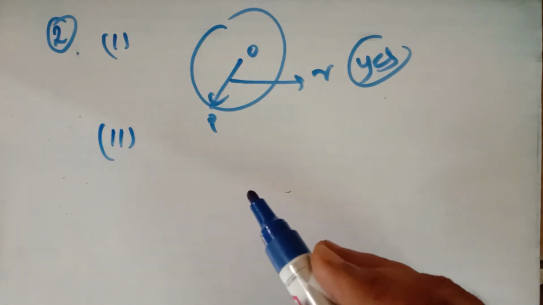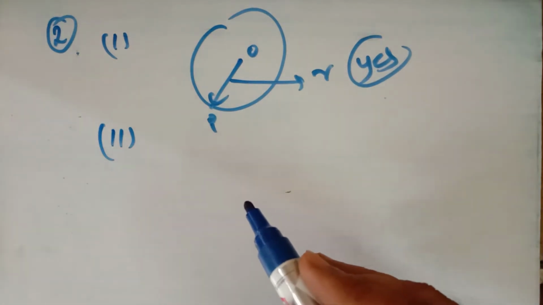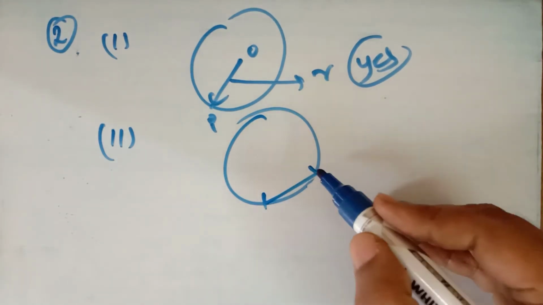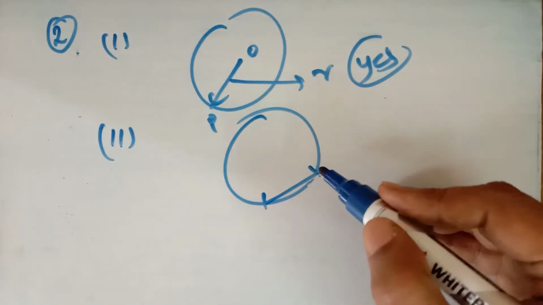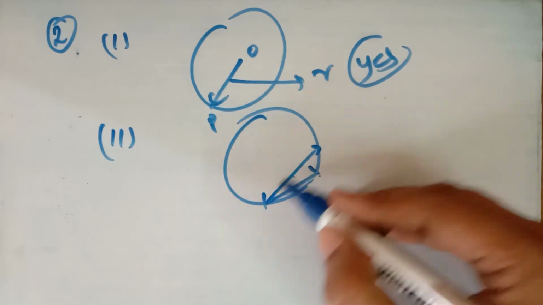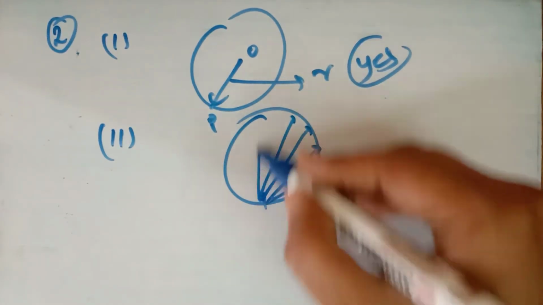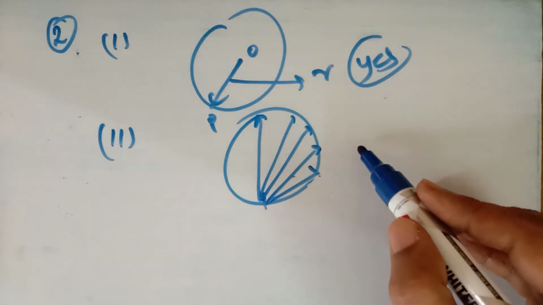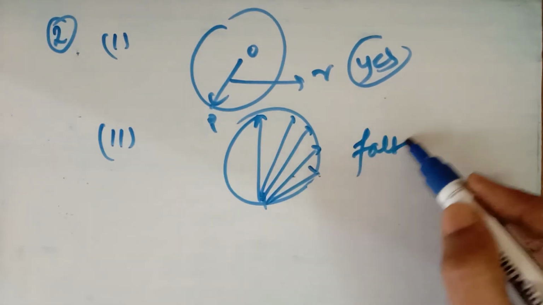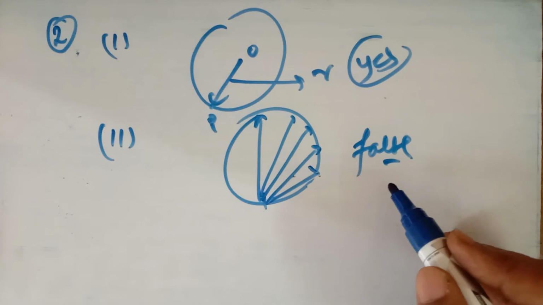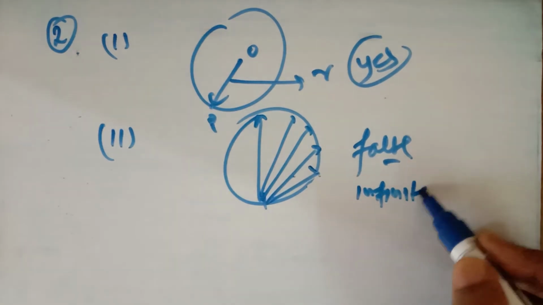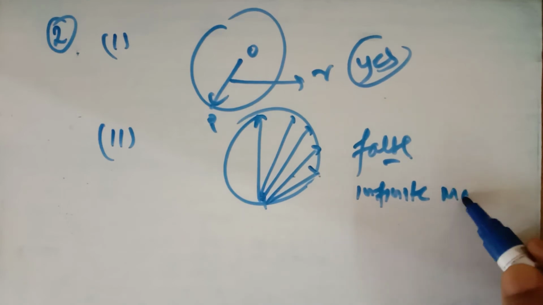The second is: a circle has only finite number of equal chords. Equal chords you can make. What is a chord? A chord is the line segment joining any two points of the circle. Because there are infinite numbers of points on the circle, it is false.